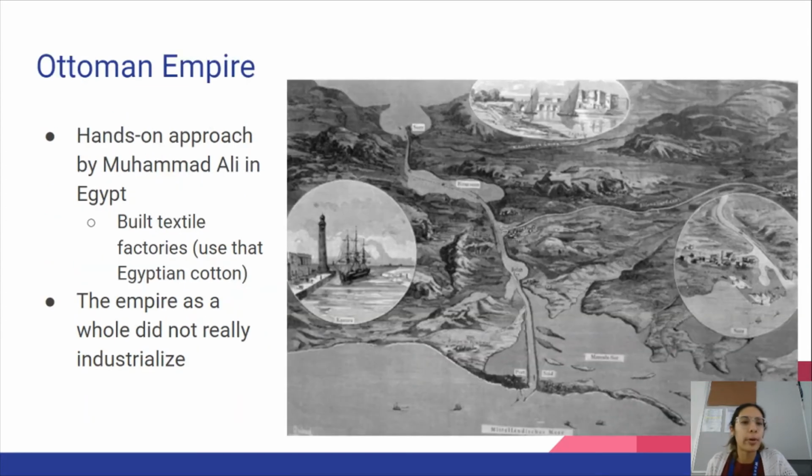Over in the Ottoman Empire, we had a hands-on approach to industrialization, and that's just because of Muhammad Ali, and this only happened in Egypt. So Muhammad Ali was the governor of Egypt, and he built lots of textile factories. He's using that Egyptian cotton. But the empire as a whole, the Ottoman Empire as a whole, did not really industrialize, and this made them very weak, very vulnerable in the face of our industrialized Western powers.